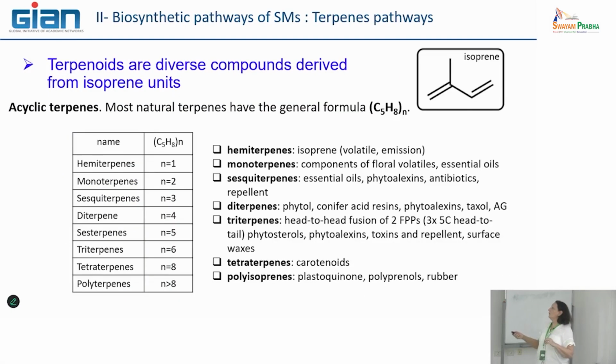remember that all the terpenes come from a unique precursor named isoprene. And depending on the degree of polymerization of isoprene, you have hemi, mono, sesquiterpene, etc. So this is okay, we have already seen it together.